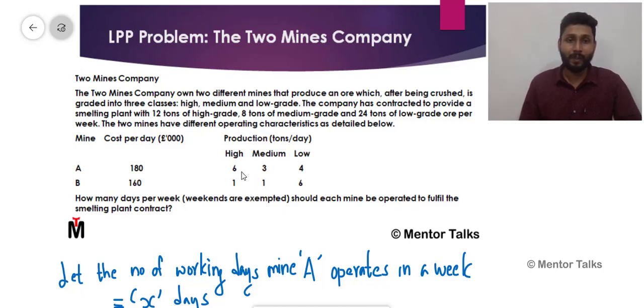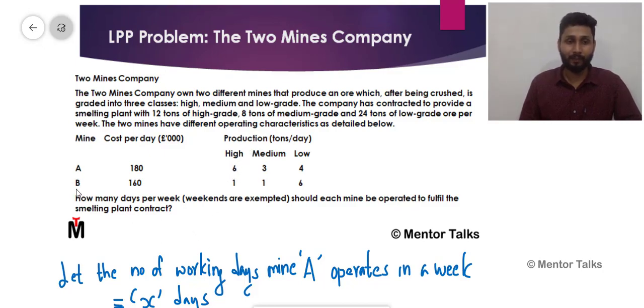It's very simple. We know that production is tons per day. In one day, this high grade of ore produced by company A is 6 tons. In one day, this company A, or mine A, produces 6 tons of high grade ores. Like that, company A is working for x days in a week. So the total amount of high grade ore produced by company A is 6x.